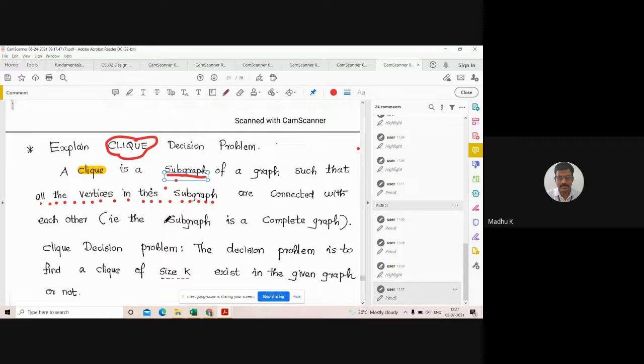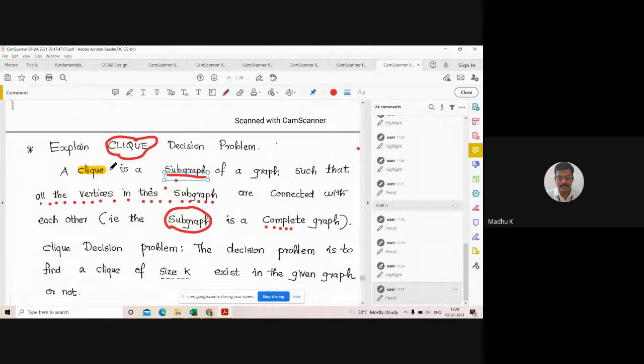That is, the subgraph in the graph should be a complete graph. That is called a Clique.